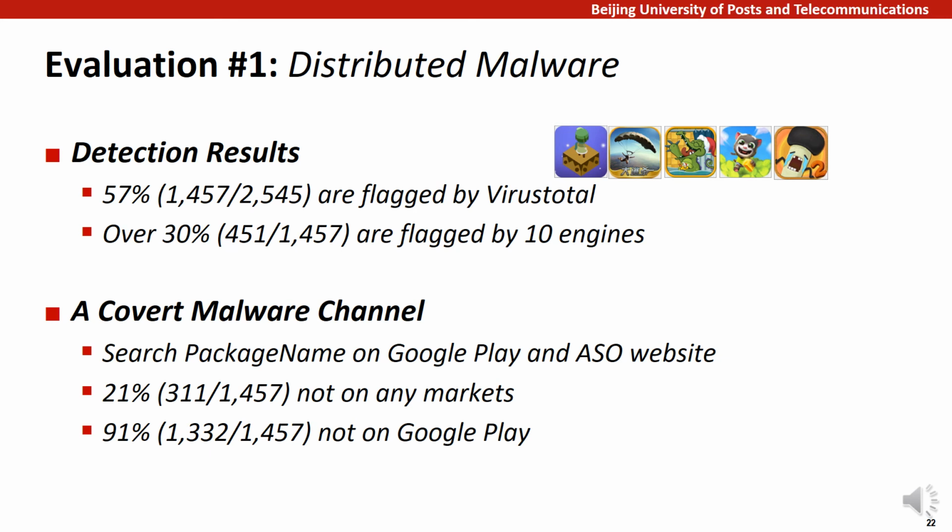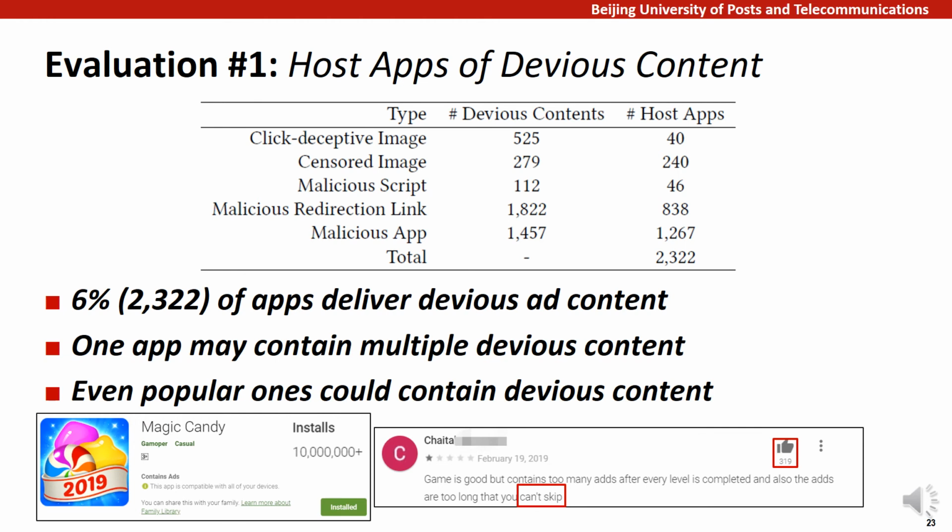Efforts should be made to mitigate this issue and to maintain the security of users. Of the 40,000 apps in our dataset, 6% of them are detected to have delivered devious ad content. The fact that more devious content are collected than the number of host apps suggests that one app may repeatedly present devious ad content. And even popular apps could contain devious content.